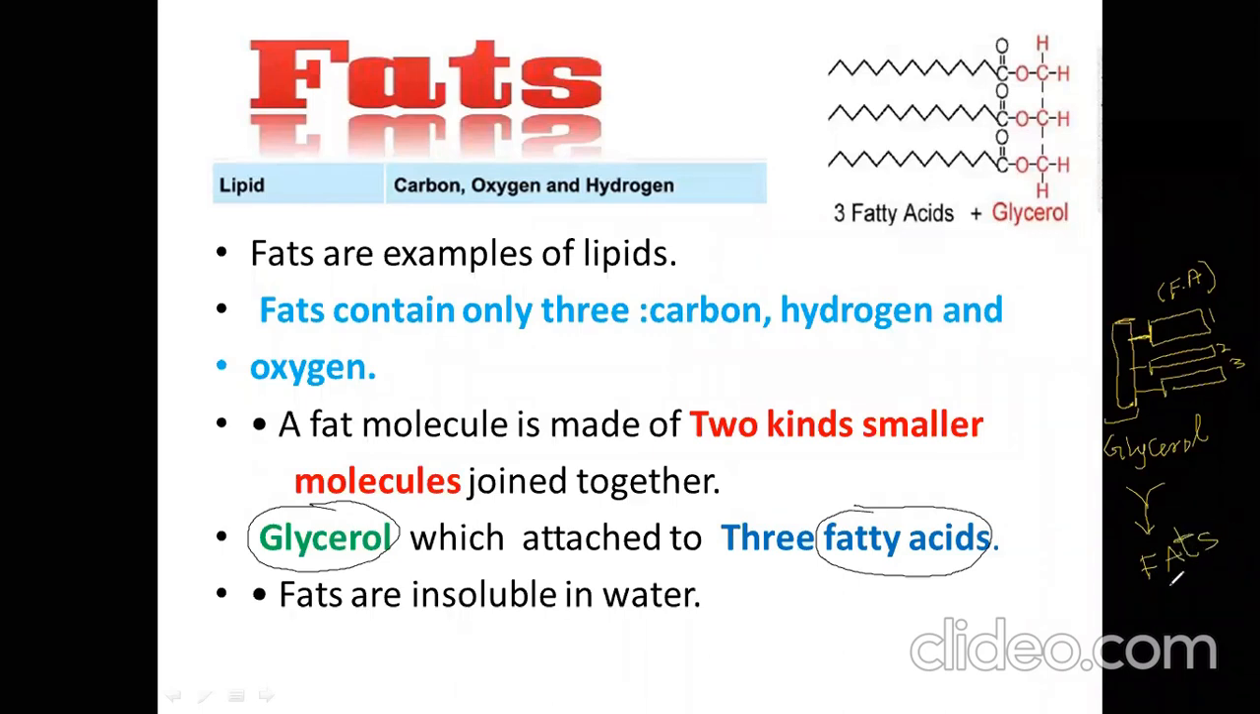Fats are solid at room temperature, remember. Also remember the bond between this glycerol and fatty acid is called an ester bond. It's called what? Ester bond.